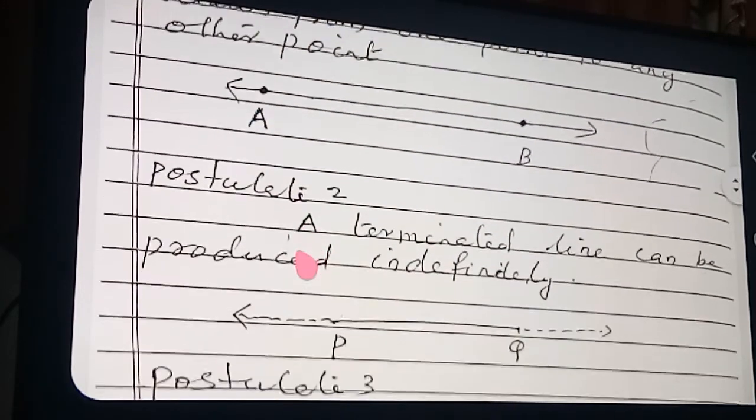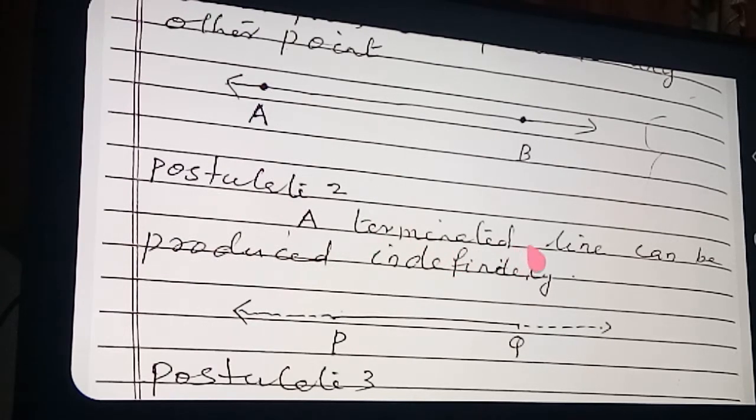Postulate number 2, listen. A terminated line can be produced indefinitely. A terminated line is what we call a line segment. Here I marked a point P and here a point Q. This is what we call a terminated line.